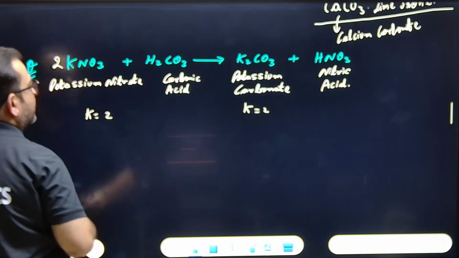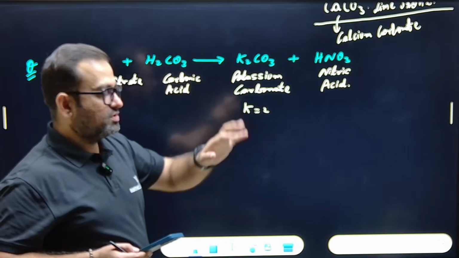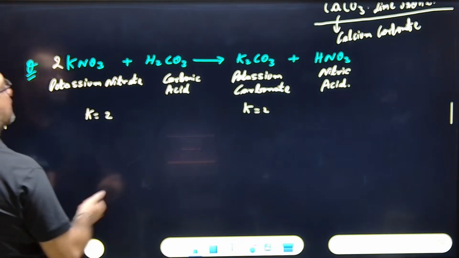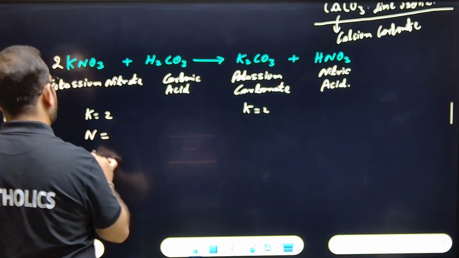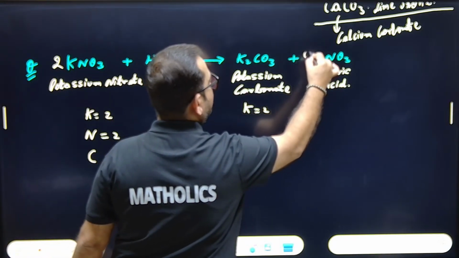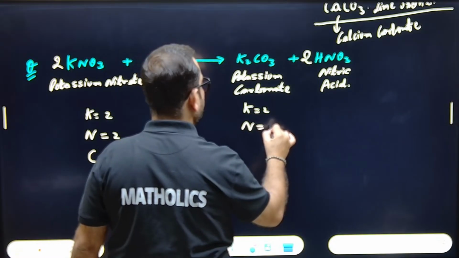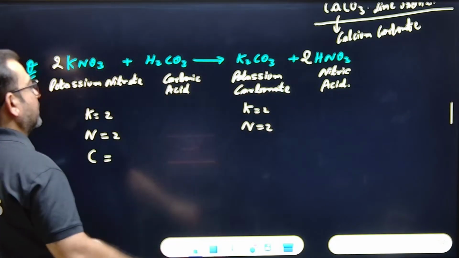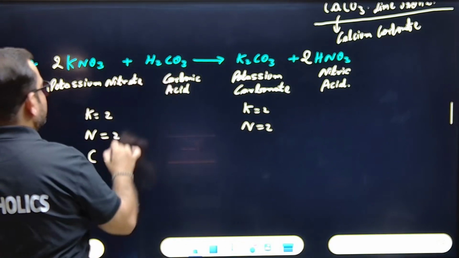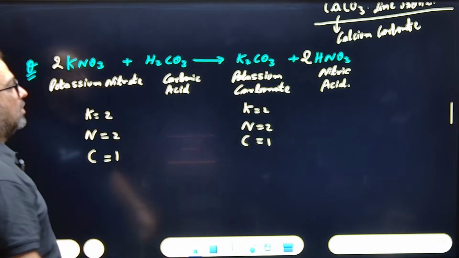Other than potassium, you can see nitrogen, oxygen, carbon. Nitrogen and carbon are non-metals. First look for nitrogen, then carbon. Nitrogen is 2 here and 1 there, so multiply by 2. Nitrogen done. Now carbon: here it is 1, here it is 1. Oxygen will be balanced automatically.